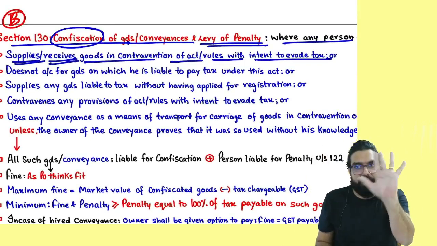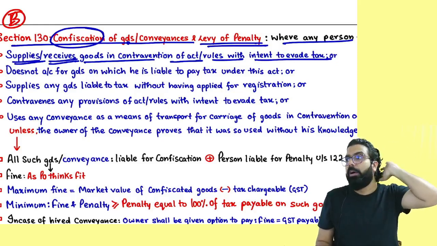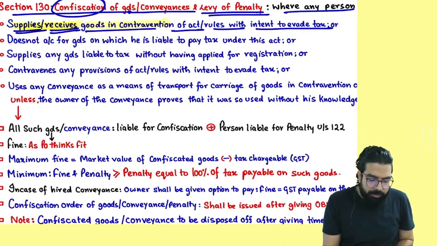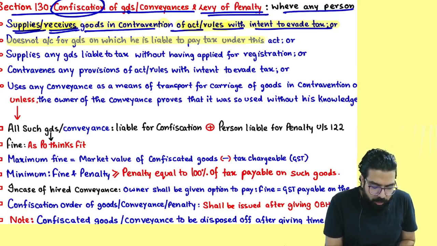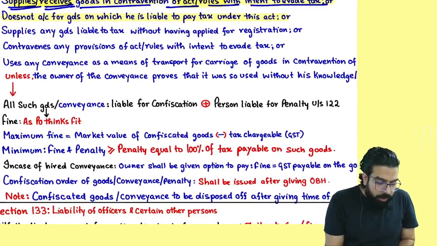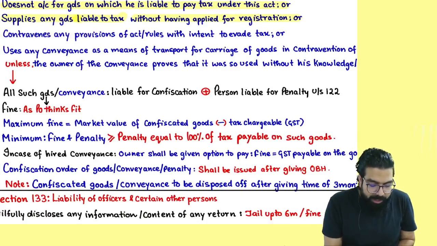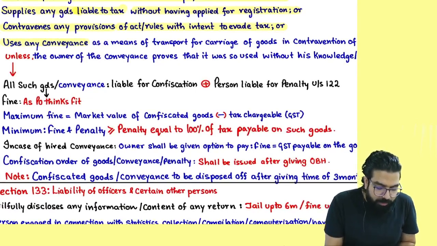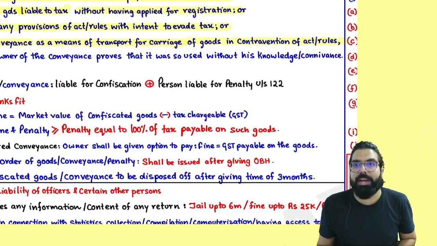If you do these 5 things, your goods' ownership will be transferred to the government. Number 1, supplies or receives goods in contravention of the act or rules with an intent to evade tax; does not account for the goods which are liable to pay tax; supplies any goods liable to tax without having applied for registration; contravenes any provision of the act with intent to evade tax; or uses any conveyance as a means of transportation for carriage of goods in contravention of the act or rules.